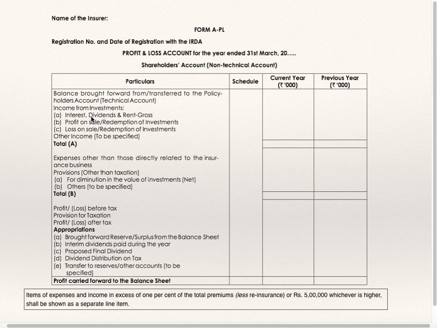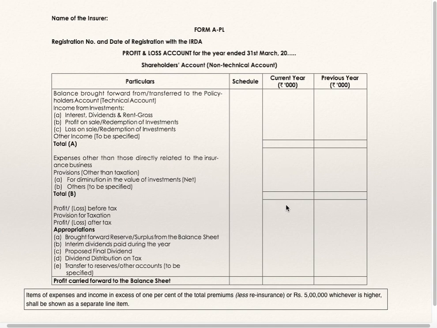Income from investment, interest, dividend and rent, gross profit on sale or redemption of investment, loss on sale or redemption of investment. This will be negative figure. Any other income. Total A is total income. Expenses other than those directly related to insurance business, any provisions, then total of B. Income other than those directly related to insurance business will come as A, and expenses other than those directly related to insurance business will come as B in profit and loss account. If they relate to insurance business, then they will be shown in revenue account.